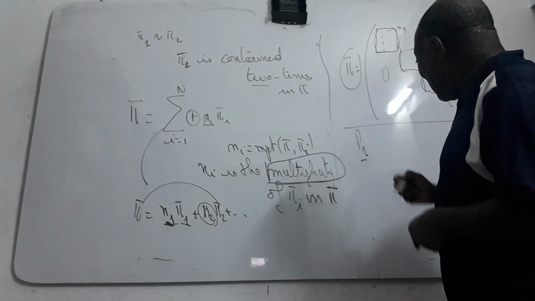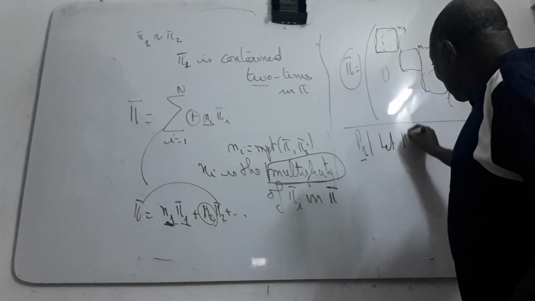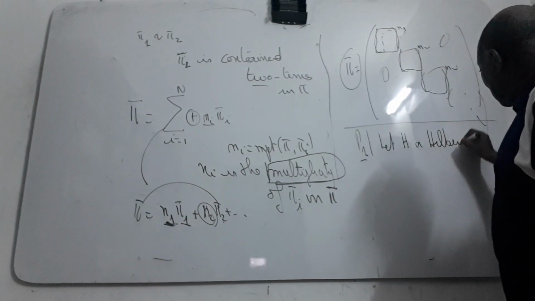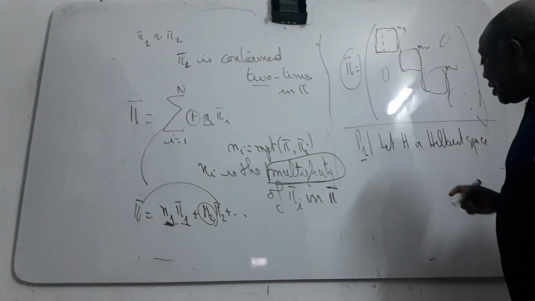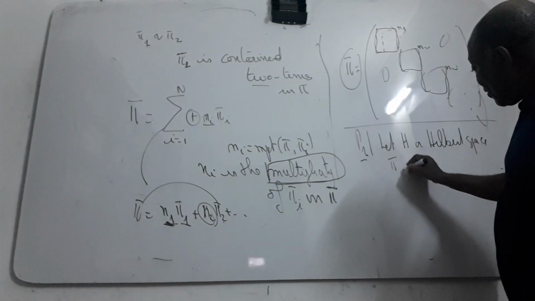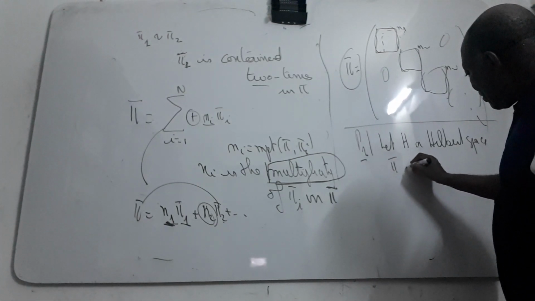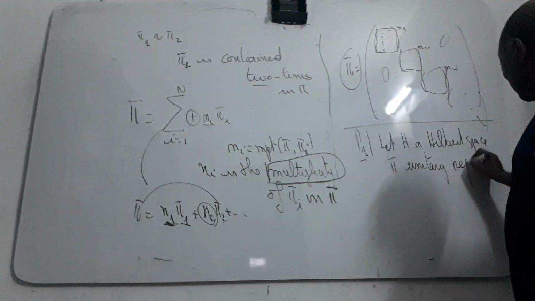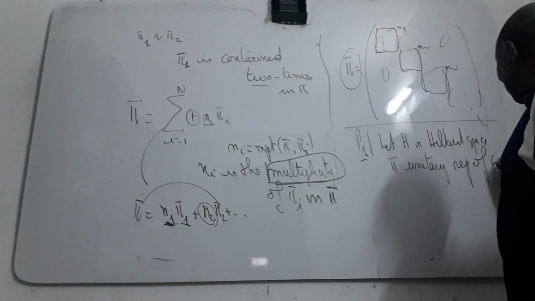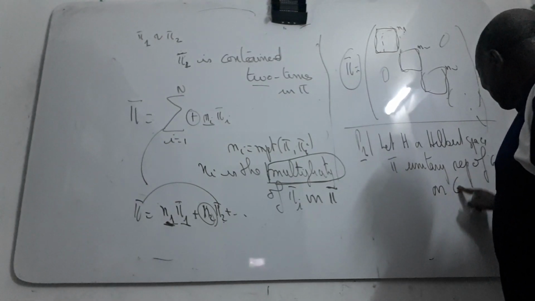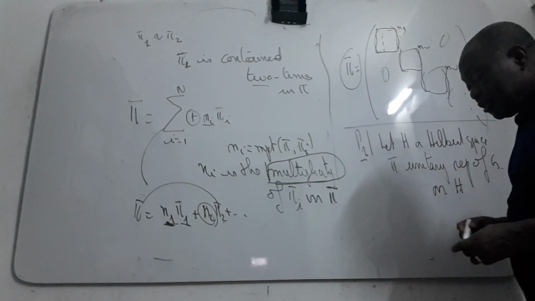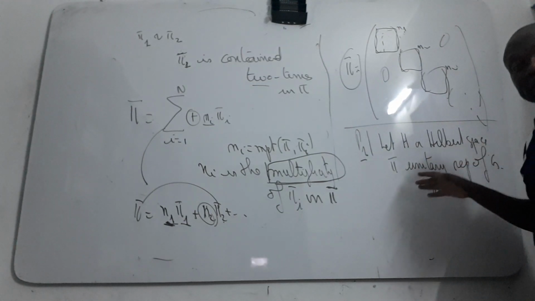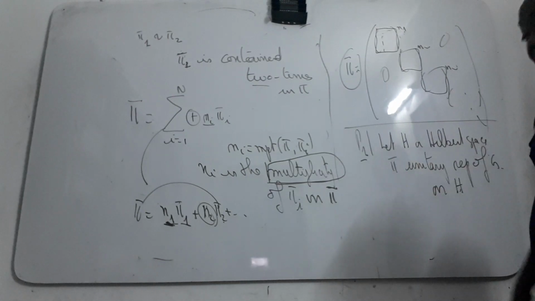We suppose that H is a Hilbert space, and pi is a unitary representation of the group G on this Hilbert space H.